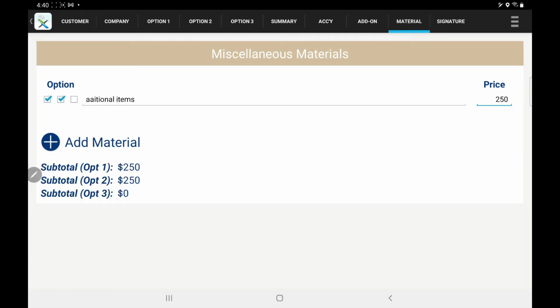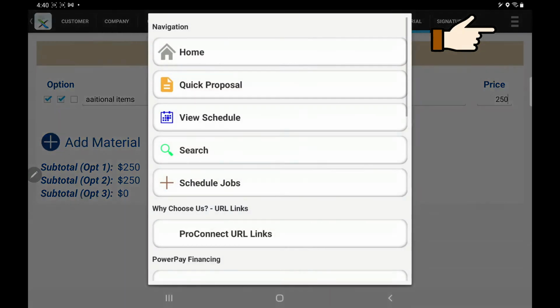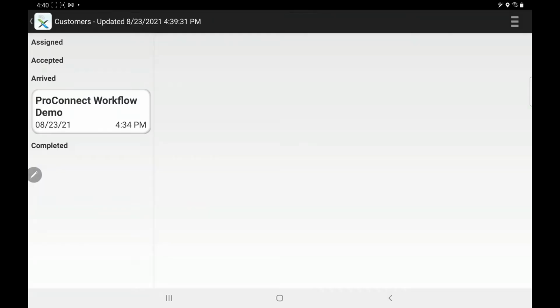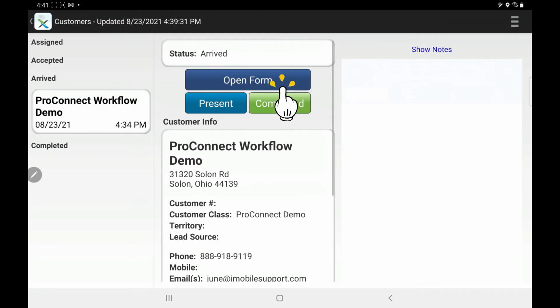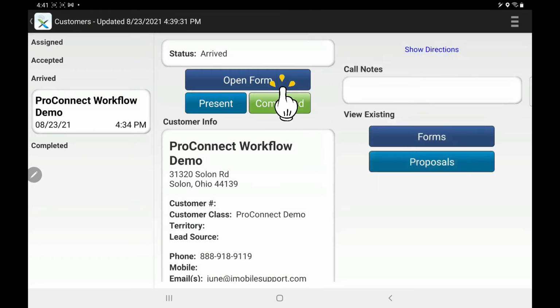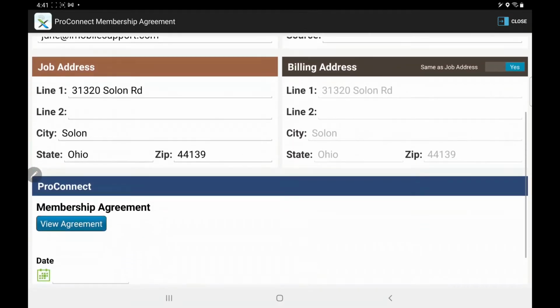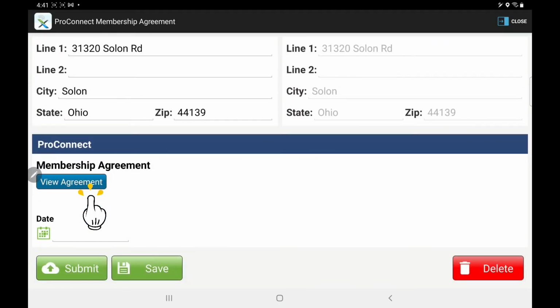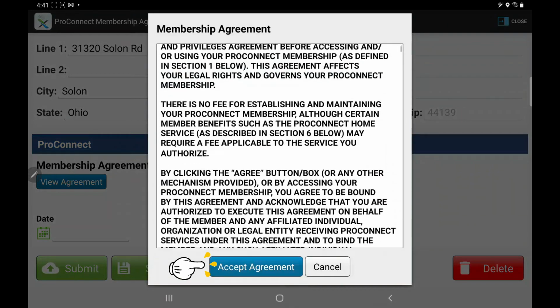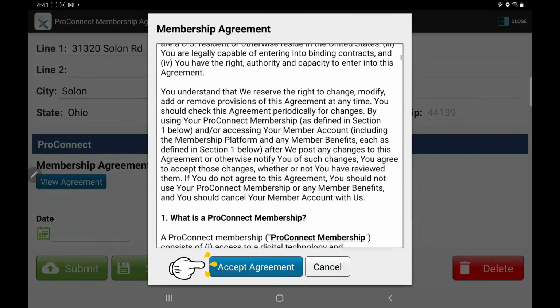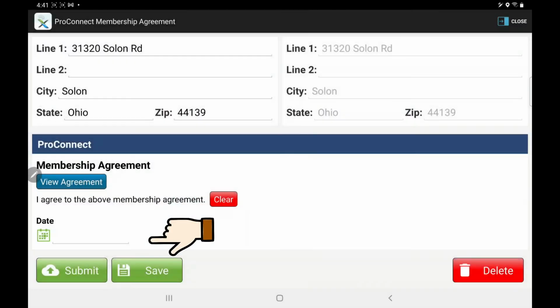At this point, you'll present the ProConnect membership agreement to your customer. You will return to the navigation menu, select View Schedule, and tap on the customer name. Touch the Open Form button to open the ProConnect membership agreement. In the Agreement view, scroll to the View Agreement button. At this point, the customer should read the membership agreement and accept the agreement on the tablet and select a date.